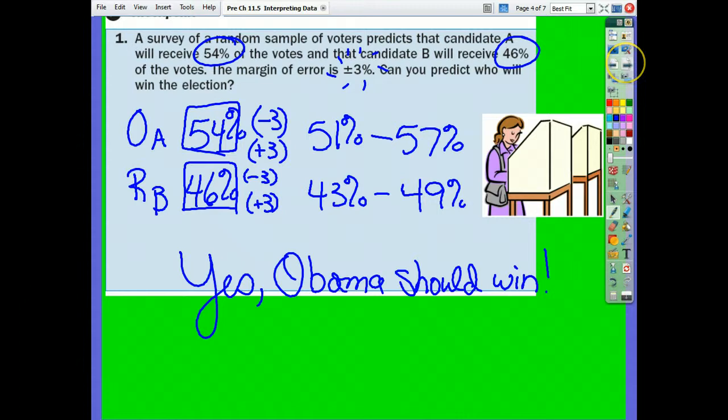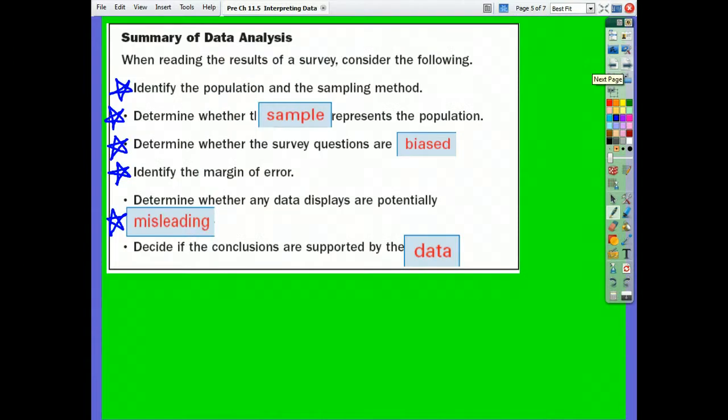Question. What's the O, A, and R? Well, this was Obama, I just abbreviated. And this was Romney. He was our B candidate. Oh, our A and our B. All right, our A and our B. Okay, next one.